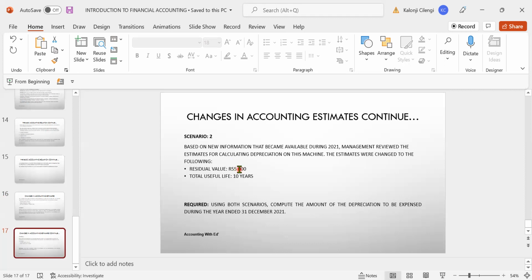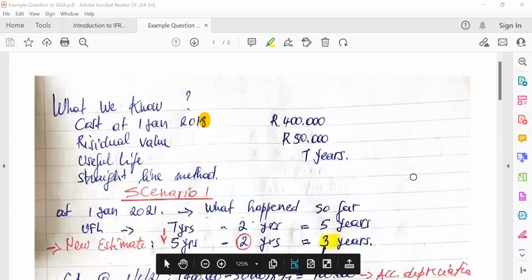Okay, so let me share the memo, and then we're going to go through the memo and try to see how you can do a question like this. Okay, so let me stop sharing this and I'll share the memo. Okay, then I'm sharing the memo. I hope you guys can see the memo.